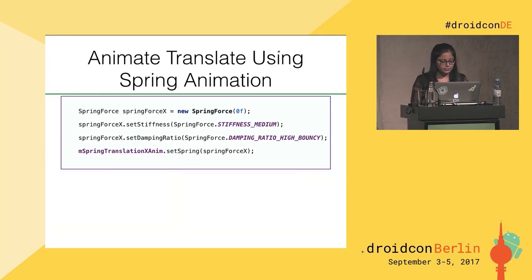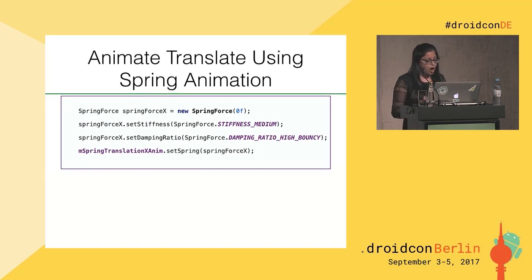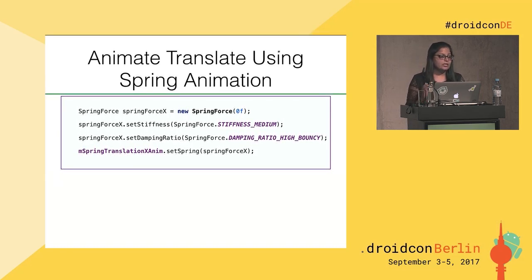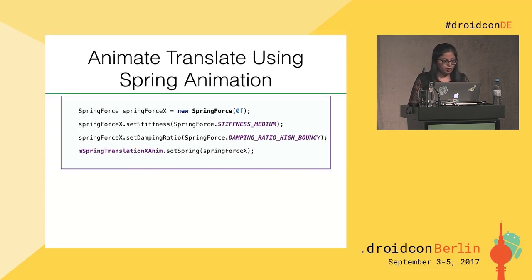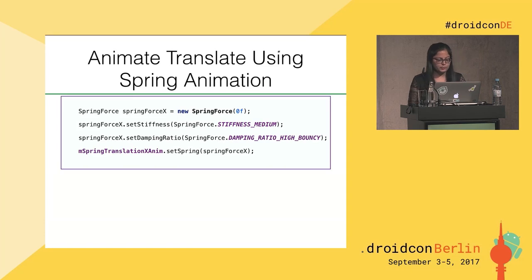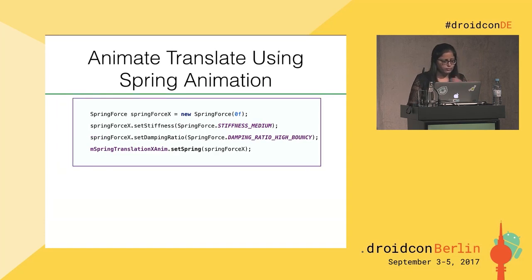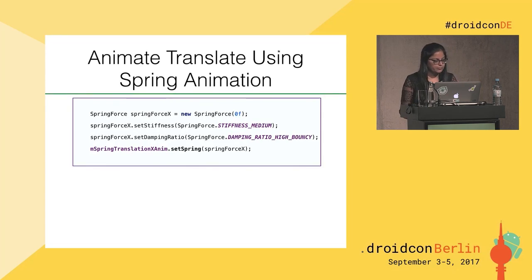We can create a spring force instance and set the final resting position of the spring to 0, so that the view will come back to its starting point. Then we are setting the stiffness, the damping ratio, and then we are setting the spring force. So now we have created our spring force, and we are just passing it to our spring animation.